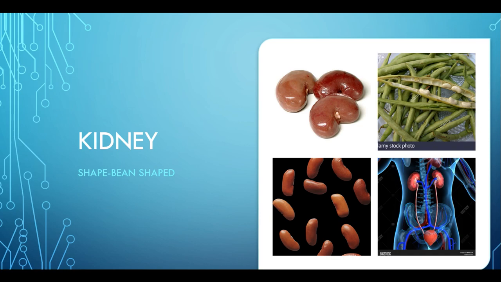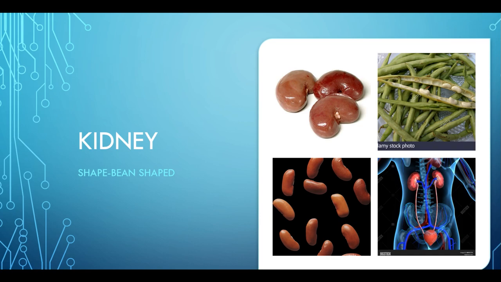Somewhat the right kidney will be lower than the left kidney. That means the right kidney is situated on a somewhat lower side than the left kidney. If you see the margins of both kidneys, they are not at all equal. Why? Because here you have the liver. Liver is the largest gland in the body. You all know that. So in order to occupy the space by the liver, the right kidney will be lower than the left kidney.